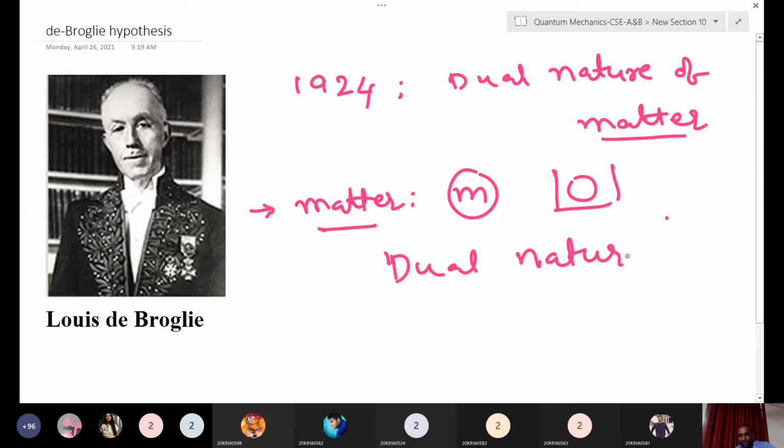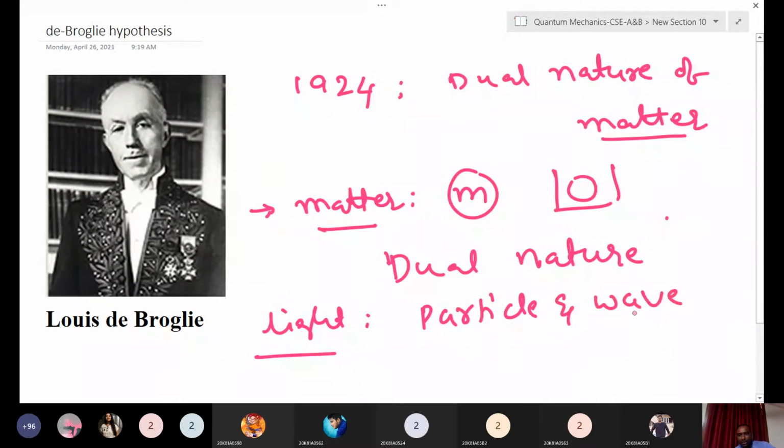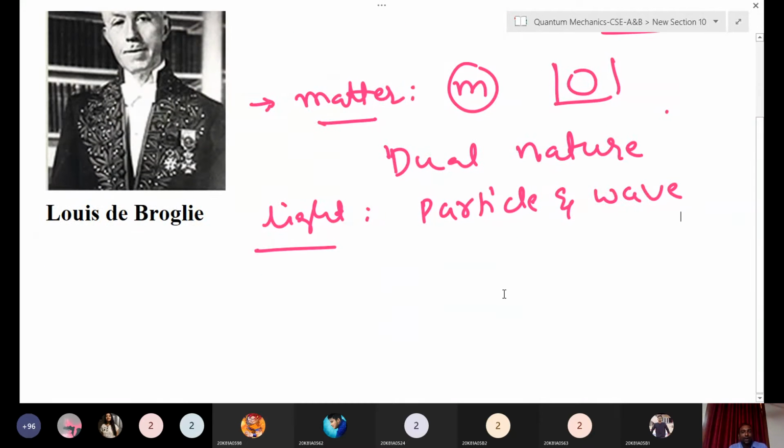what we know from light. When you observe light, we have studied particle nature and wave nature. These are two natures: particle nature and wave nature. What we have studied just before, light sometimes behaves as a particle and sometimes as a wave, depending on circumstance. Suppose take the photoelectric effect and Compton effect.